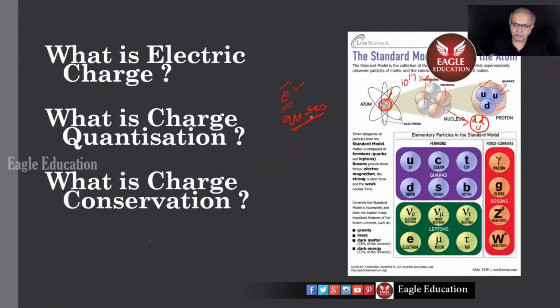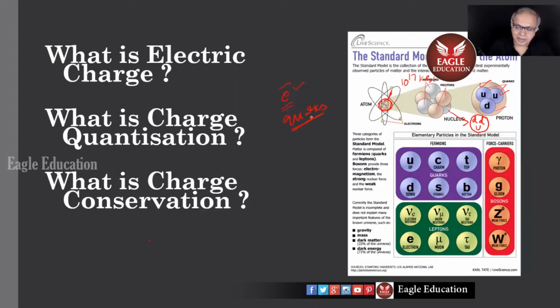Like this phone, for example, I have. Let me break it into pieces. I'll get to the molecular level first. If I break the molecule, I'll get into atoms, the atomic level. If I break an atom, I'll get electrons and nucleus. If I break the nucleus, I'll get into protons and neutrons. If I break the proton and neutron, I'll get into quarks. This is the understanding now about the structure of matter.